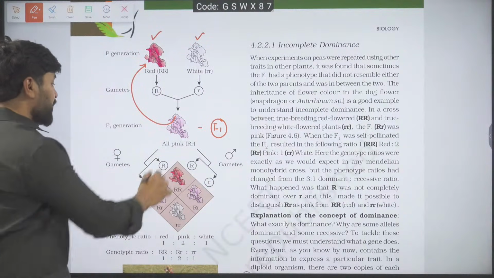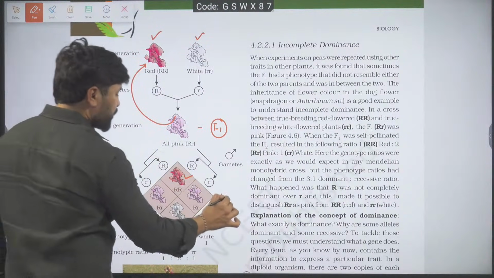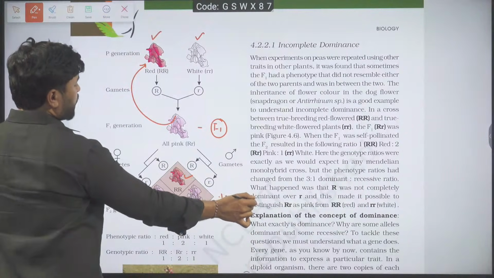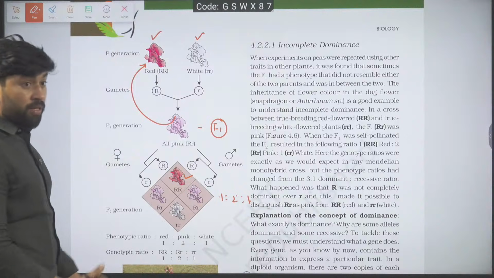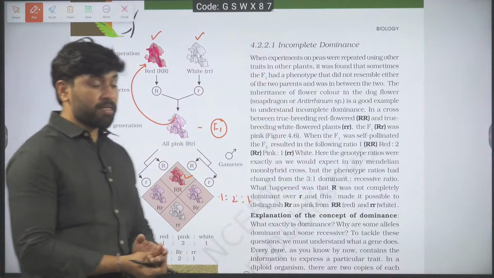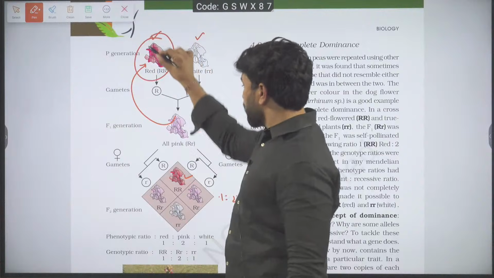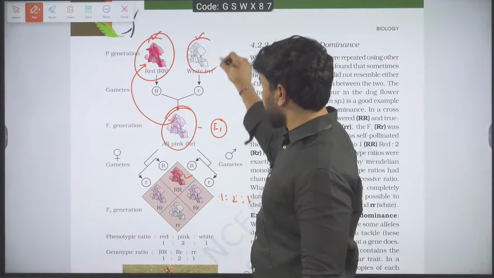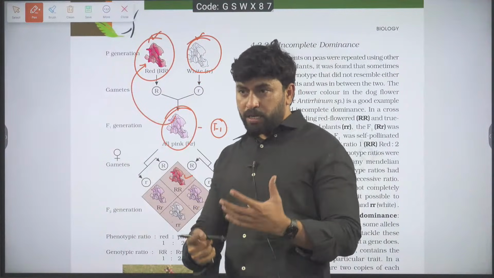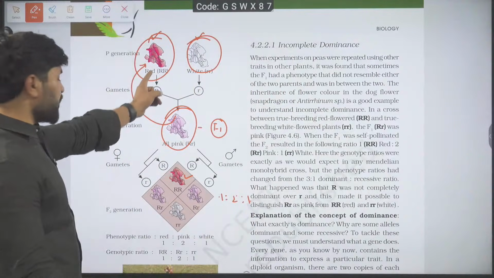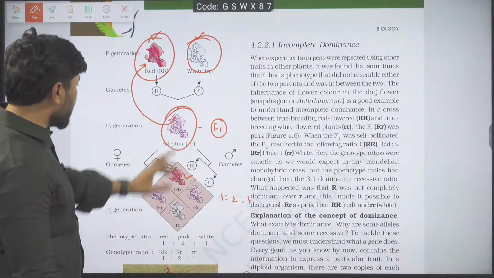Then upon selfing you got a 1:2:1 ratio of red, pink, white. How is this possible? It is possible because of incomplete dominance. Imagine this is dominant, this is incomplete dominant, and this is recessive. What is the reason behind the development of the dominant phenotype in this inheritance?